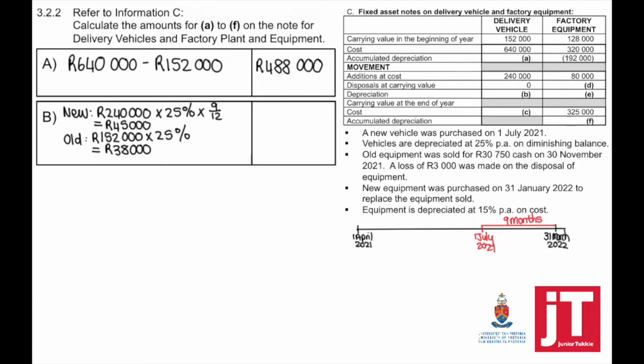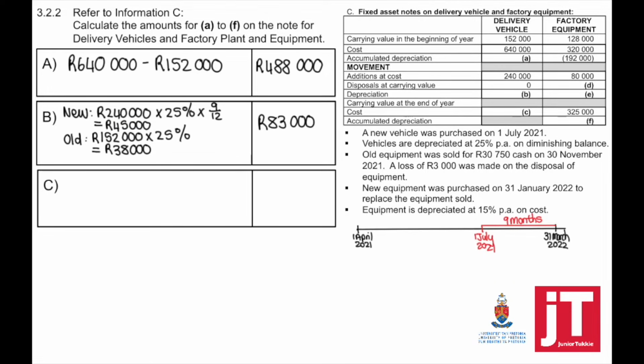To calculate on the remaining, it's always equal to 12 months from the beginning of the accounting period until the end of the accounting period. This means we need to use the carrying value times 25%. So my total depreciation is the new plus the old.